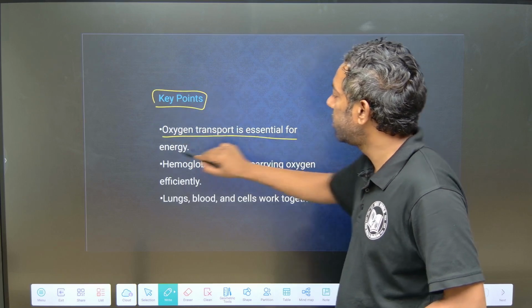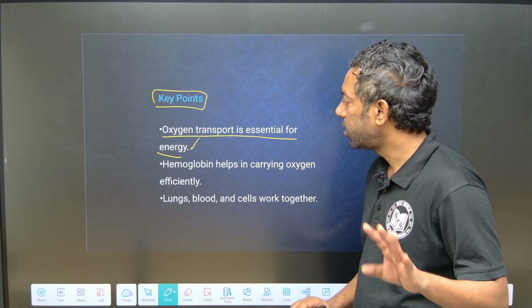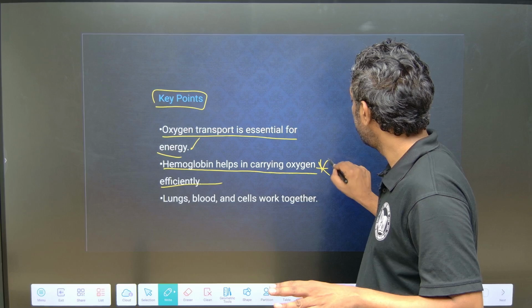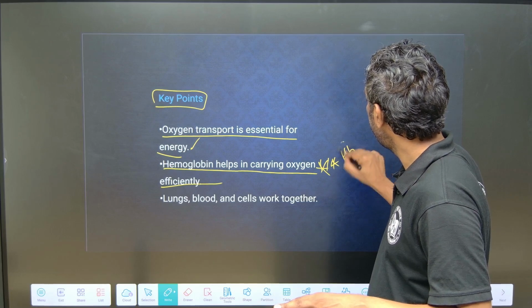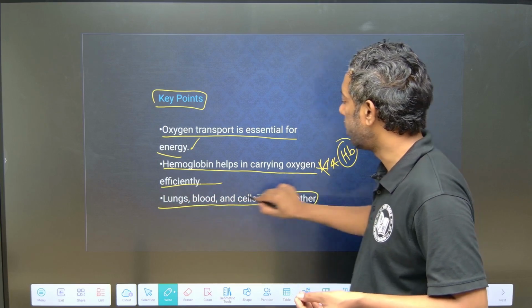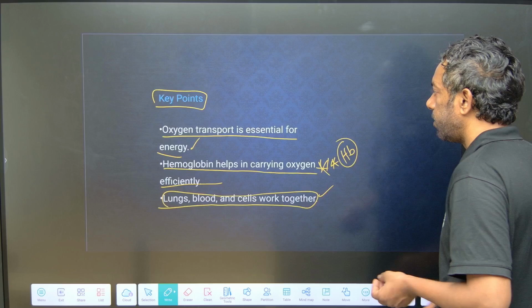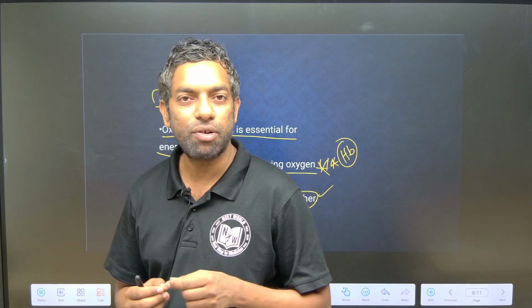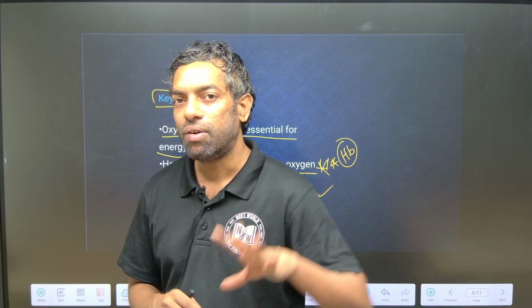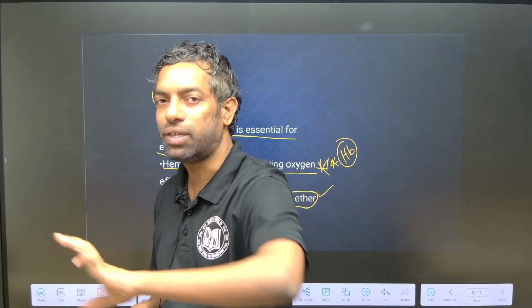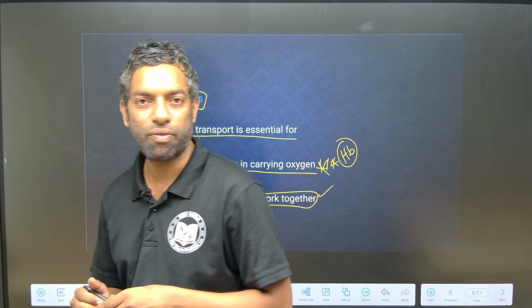Key points: oxygen transport is essential for energy. Without oxygen there is no energy. Hemoglobin helps carry oxygen efficiently. Lungs, blood and cells work together. Guys, this is the simple way: where oxygen starts to bind to hemoglobin and where it is delivered. One hemoglobin can carry 4 oxygen molecules, binds in the lungs and releases in the tissue. This is all about the transport of oxygen. Thank you.